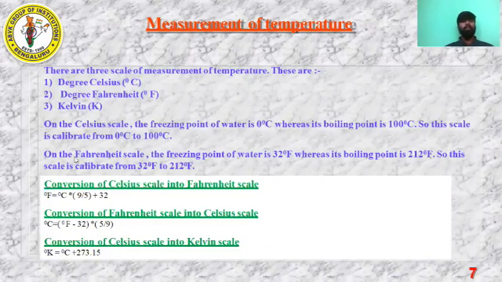Okay. Next, on the Fahrenheit scale, the freezing point of water is 32 degrees Fahrenheit, whereas its boiling point is 212 degrees Fahrenheit. So this scale is calibrated from 32 degrees Fahrenheit to 212 degrees Fahrenheit. On the Fahrenheit scale, the melting point of water is 32 degrees Fahrenheit, and the boiling point of water is 212 degrees Fahrenheit.